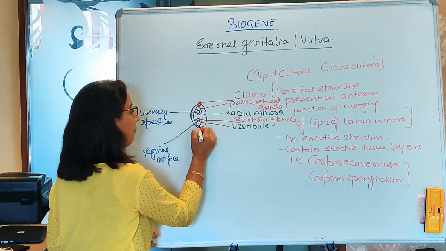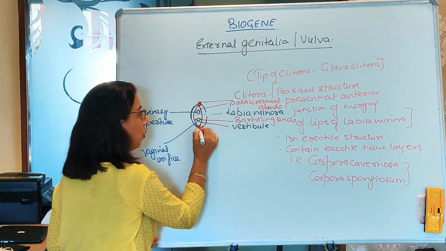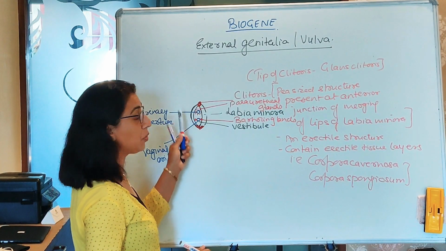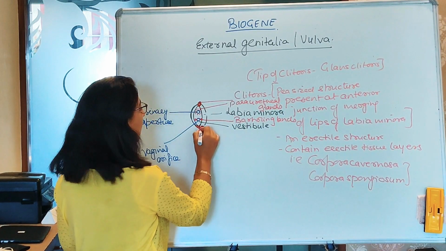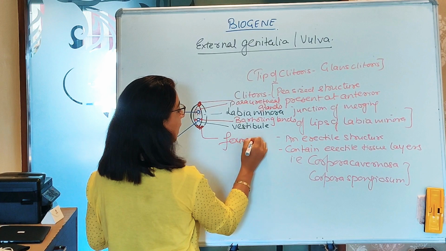Now there is a thin membranous fold which is present at the posterior margins of the labia minora. This membrane is called the fourchette.